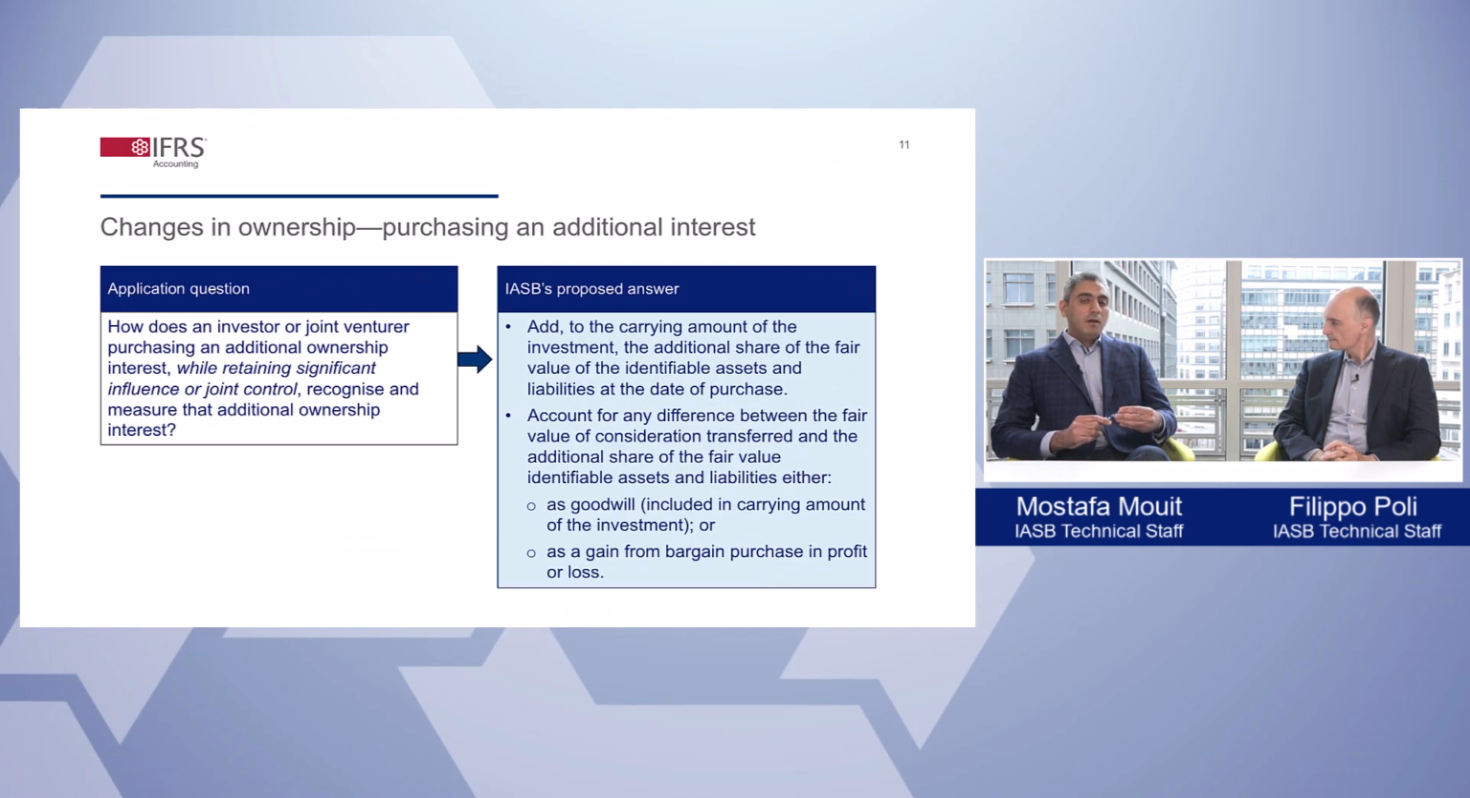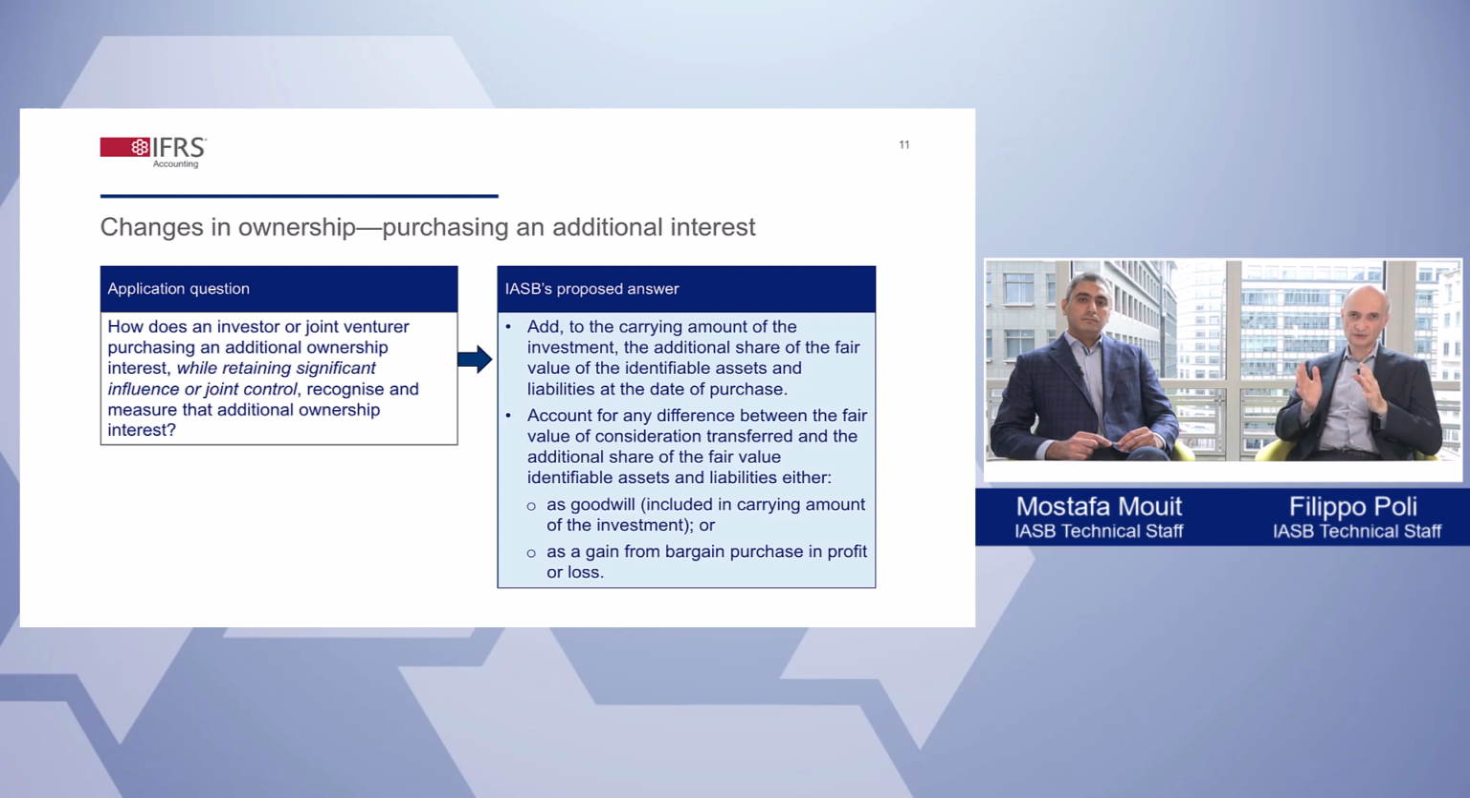Thanks, Filippo. Moving on, the next question is about the IASB's proposals when the investor purchases an additional ownership interest or disposes an interest in the associate while retaining significant influence. Yes, retaining significant influence means that the investor continues applying the equity method. IAS 28 explains what to do when the investor loses significant influence but does not have a requirement for that situation. To answer the question, the IASB is proposing that the investor measure the additional share of the associate net asset at the fair value at the date of purchase.